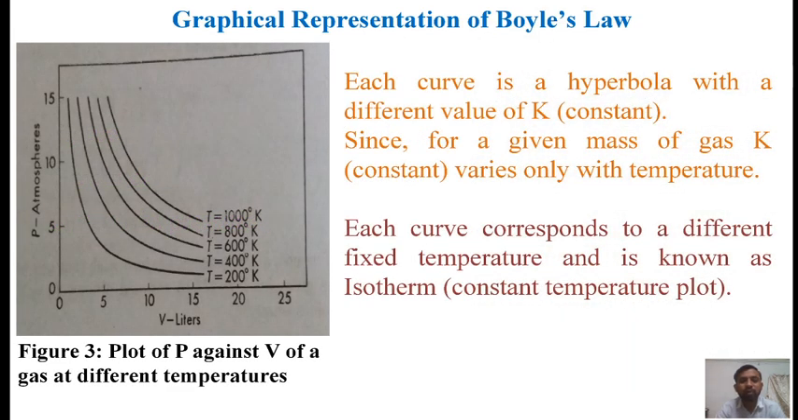When the pressure of a gas is plotted against the volume, we obtain a family of curves as shown in figure 3. In figure 3, each curve is a hyperbola with a different value of K, since for a given mass of gas, K varies only with temperature. Each curve corresponds to a different fixed temperature and is known as an isotherm, that is, a constant temperature plot.